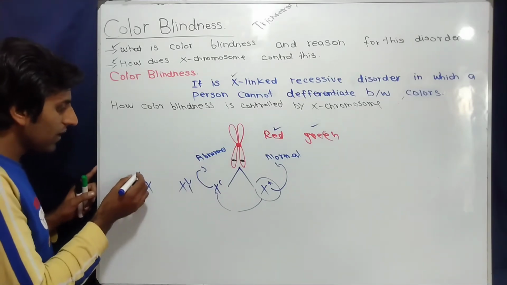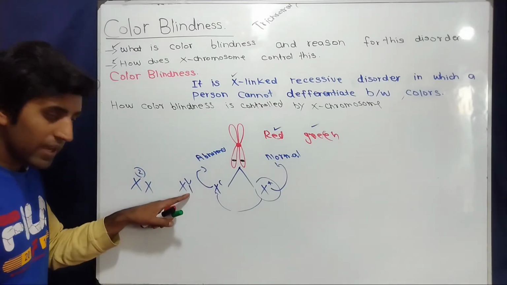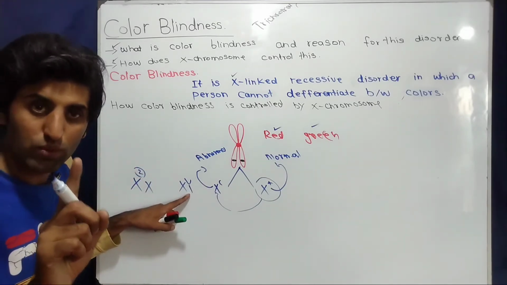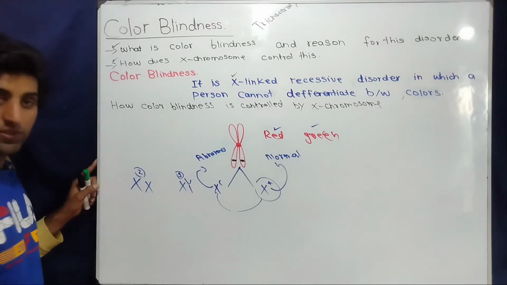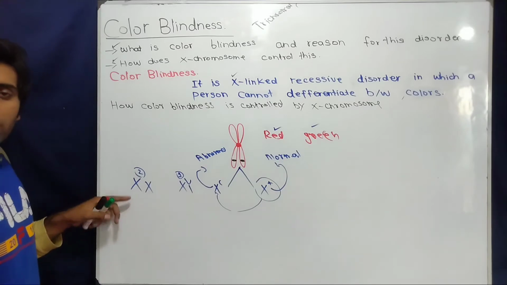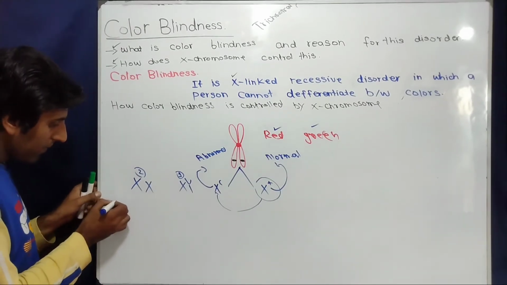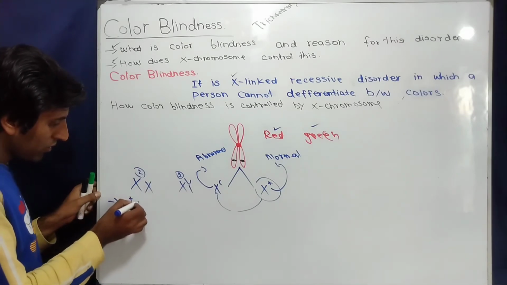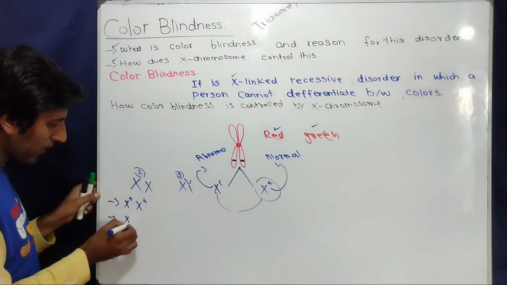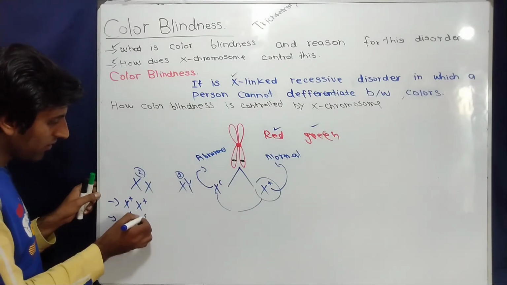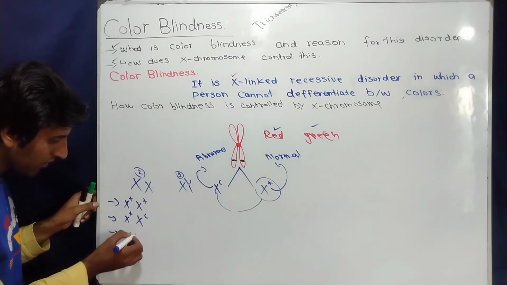It means females always have two copies of this gene, and males have only one X chromosome. It means males always have only one copy of this gene, and females can have two copies of alleles in three different combinations. A female can have both dominant alleles, a female can have one dominant allele and one recessive allele, and a female can have both recessive alleles.